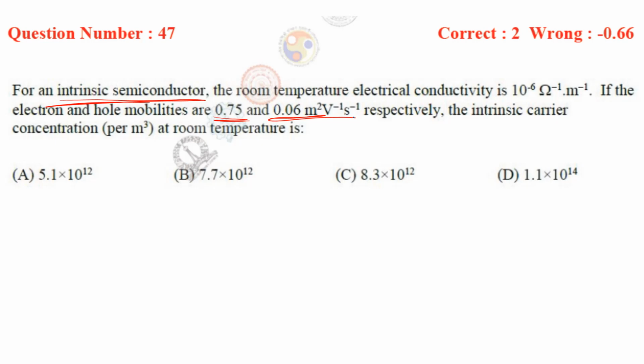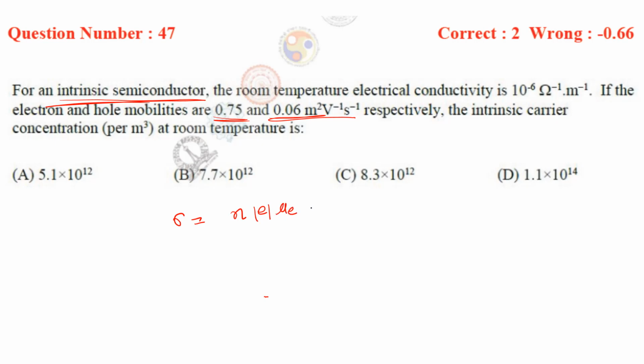We know that conductivity is the number of holes or electrons per unit volume, into the charge of one hole or electron, into the mobility of hole or electron.